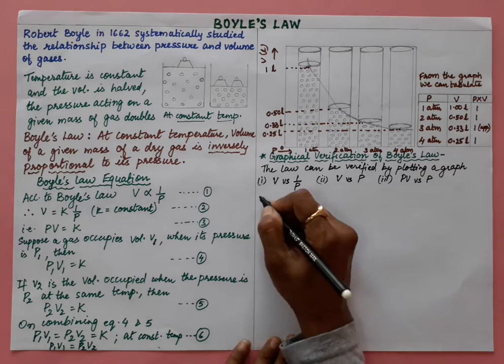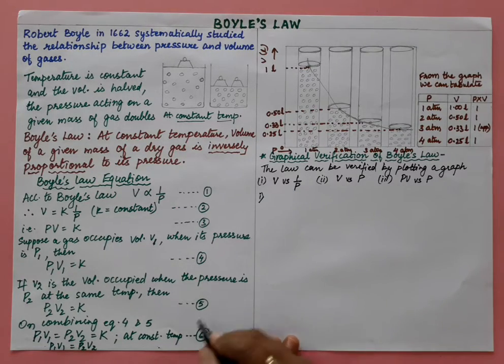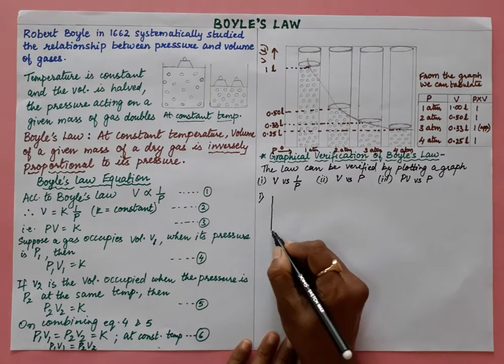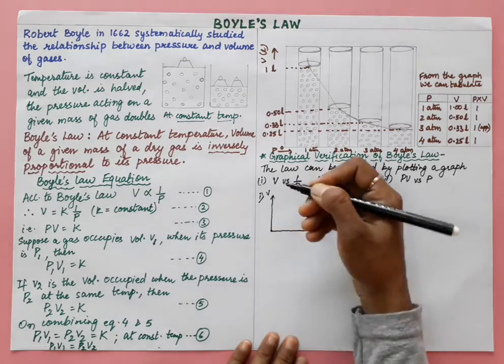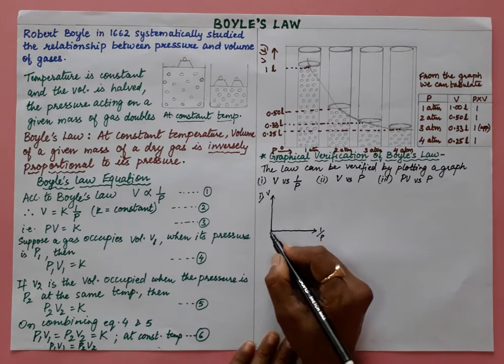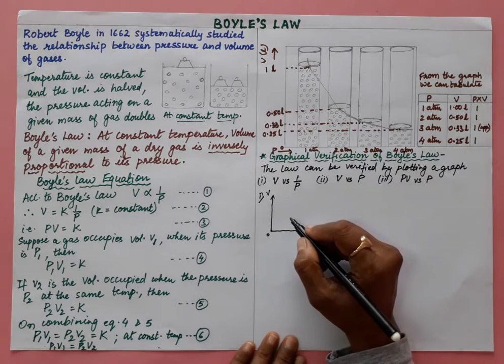So now let us take the first one. In the first graph, when you plot a graph between volume and 1 upon P, we will see that we will get a straight line.